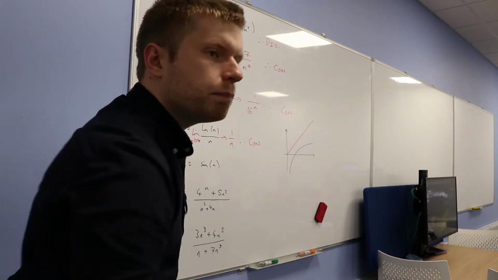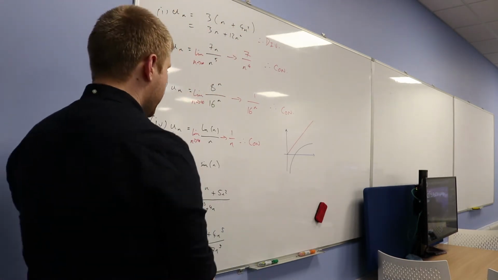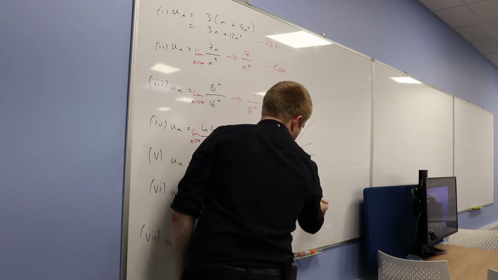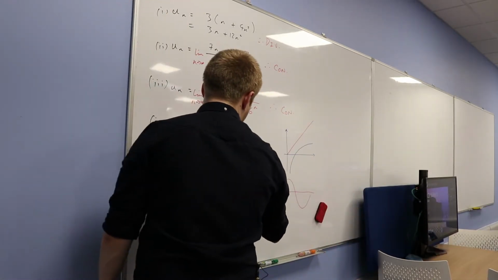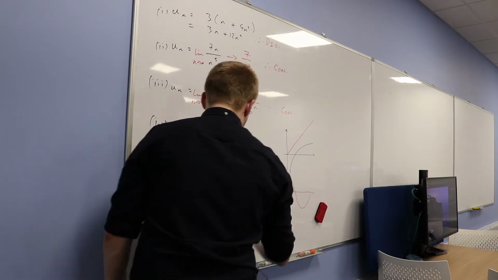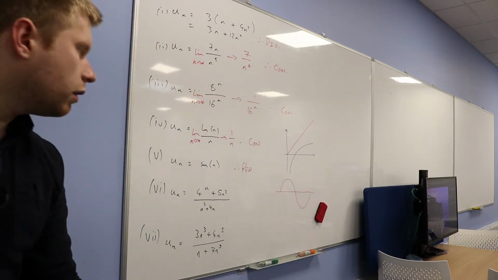What about sine n? It's periodic, right? You can think about the graph of sine. In fact, I've drawn it already. Just goes up, down, up, down, up, down. It's just periodic. Okay, so periodic. Okay. What about this thing?